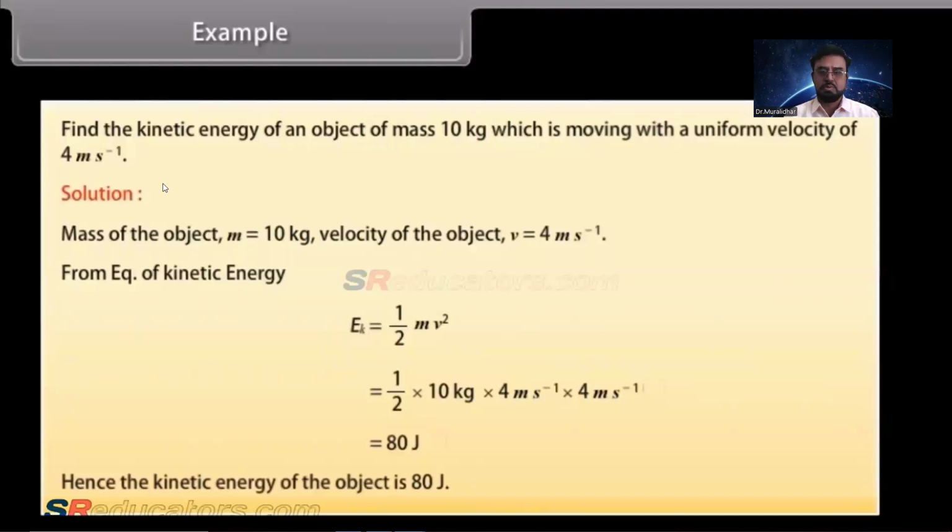Right. The next form we'll see. Potential energy. Potential energy, the second form. To understand potential energy, let's do an activity.